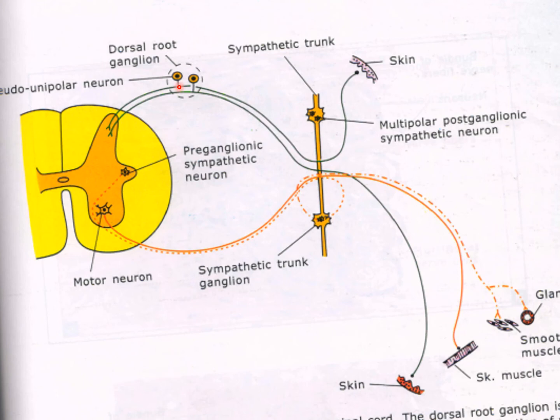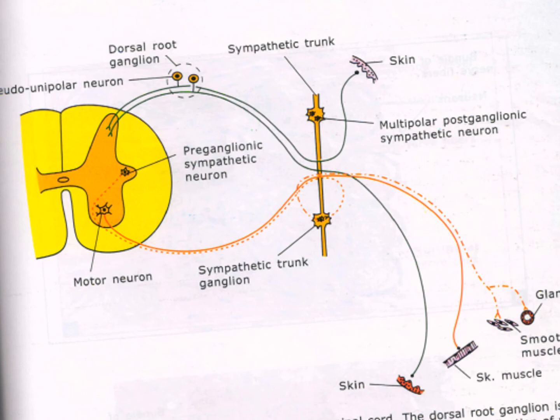So what is a ganglion? It is an aggregation of the cell bodies of neurons placed outside the CNS, known as ganglia. Ganglia are of two types, sensory and autonomic. The sensory ganglia are the collection of the cell bodies of the sensory neurons. Sensory ganglia are associated with the dorsal nerve root of the spinal nerve, or the dorsal nerve root ganglia, and with the 5th, 7th, 8th, 9th and 10th cranial nerves. So these dorsal root ganglia are included in sensory ganglia.